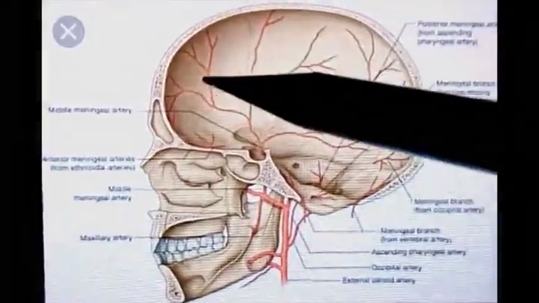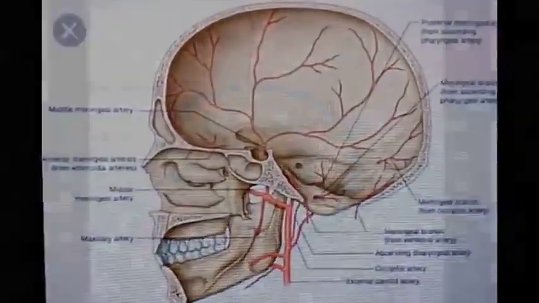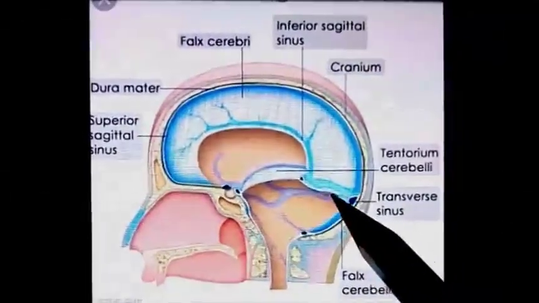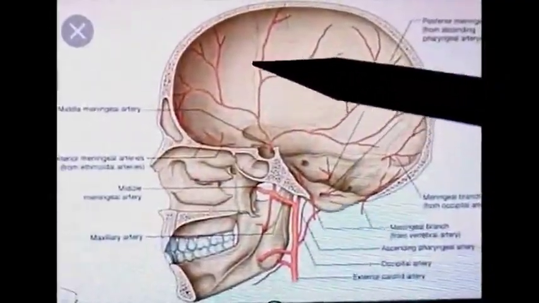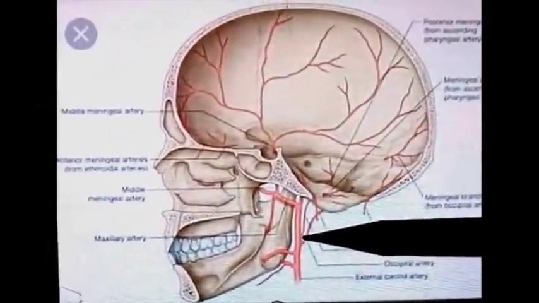Arteries which supply the dura mater as well as the base of the brain, and dura mater of anterior and posterior cranial fossa.